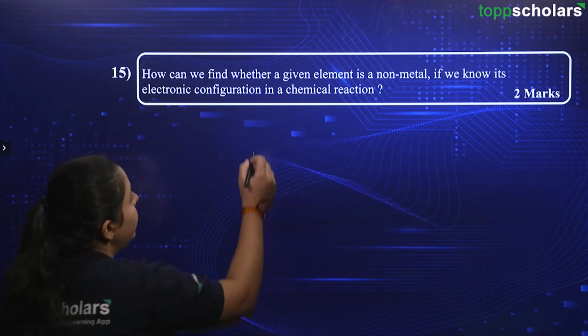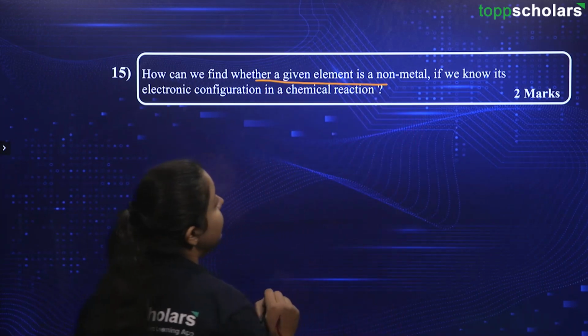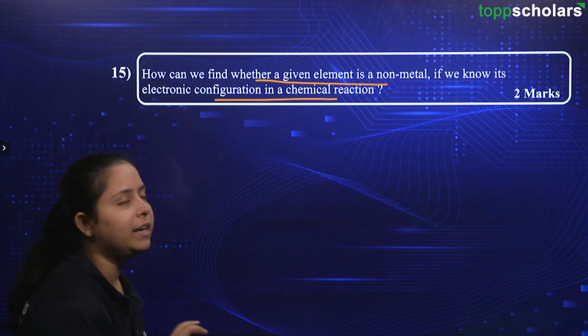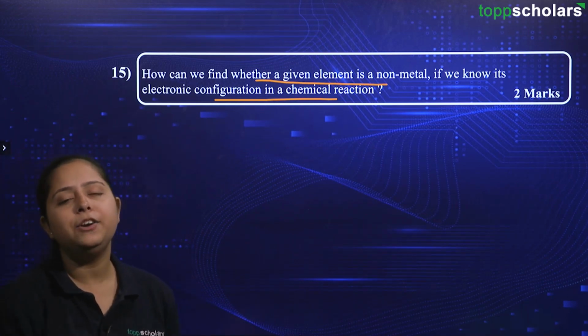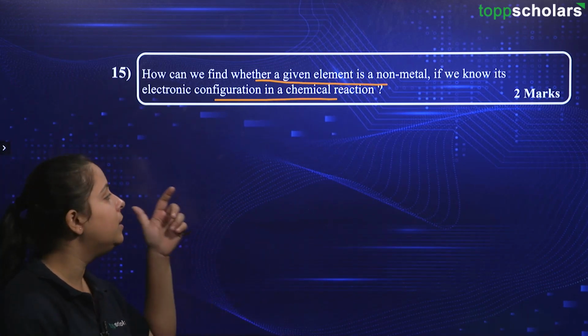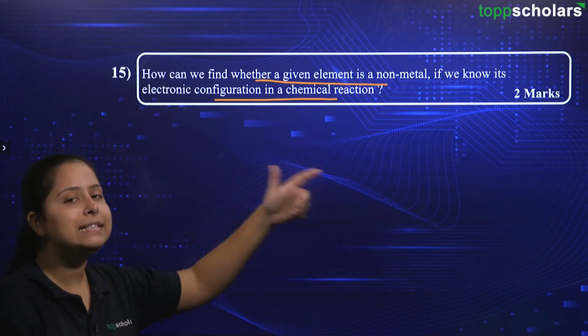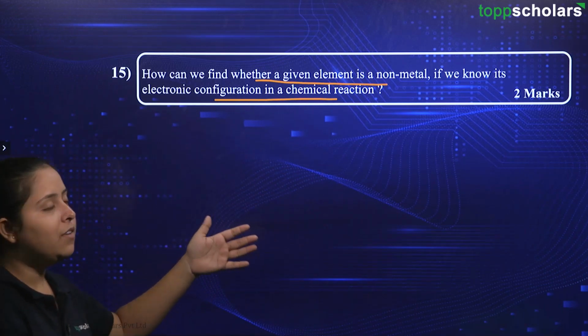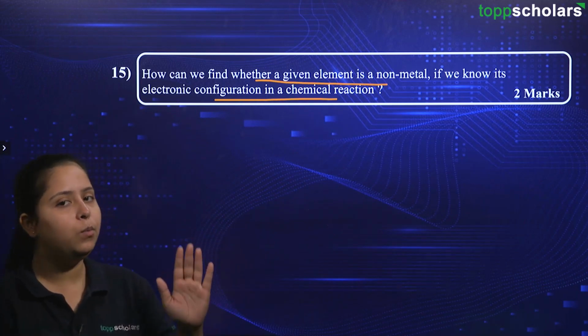It says, how can we find whether a given element is a non-metal if we know its electronic configuration in a chemical reaction? So just go back and try to recollect that we have written the electronic configuration for Na and Cl. Na was metal and Cl was the non-metal. Na had the electronic configuration of 2, 8, 1, right?